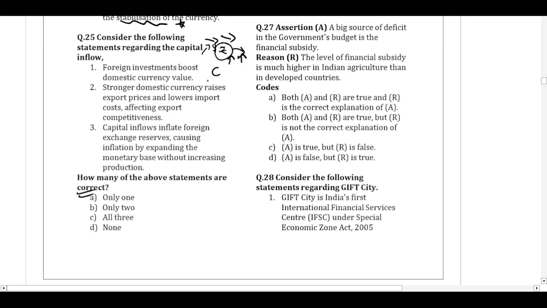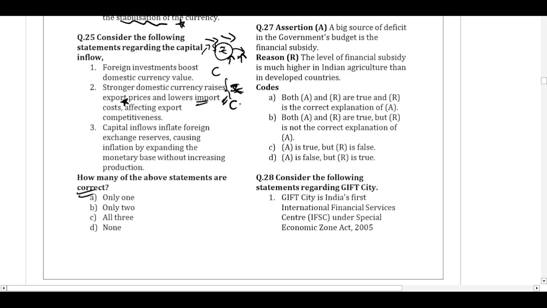Stronger domestic currency raises the export prices and lowers the import costs, affecting the export competitiveness. If the Indian rupee becomes stronger, what will happen? For the American buyer, the Indian rupee is stronger now. So the exports from India become less lucrative for the foreign buyer. So it will impact the exports. But look at it from the point of view of imports. For the imports, now with one rupee we can purchase more goods because the rupee has become stronger. So it will positively affect the imports. So this statement is also correct.